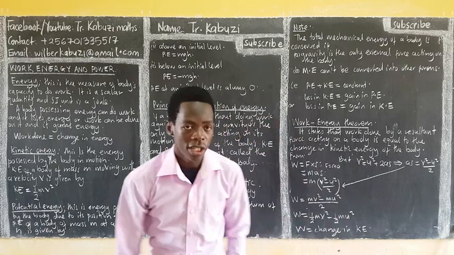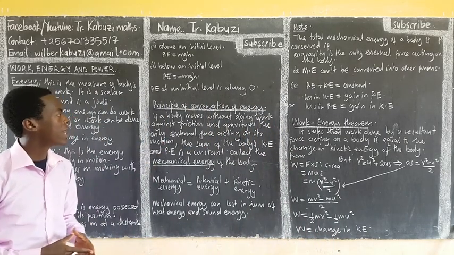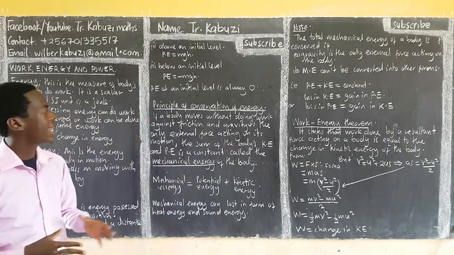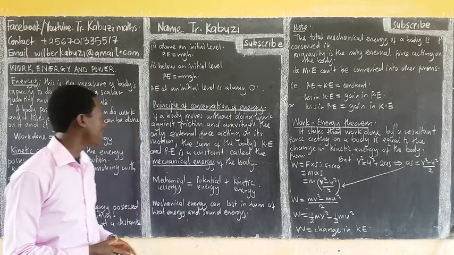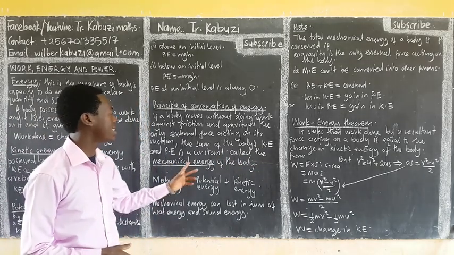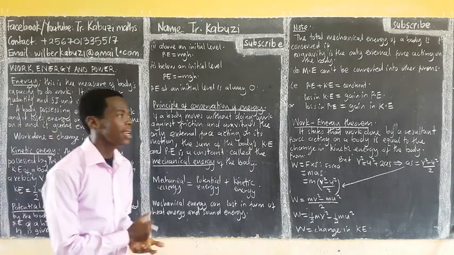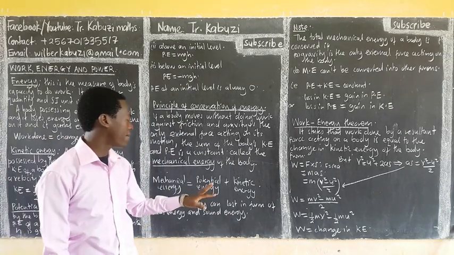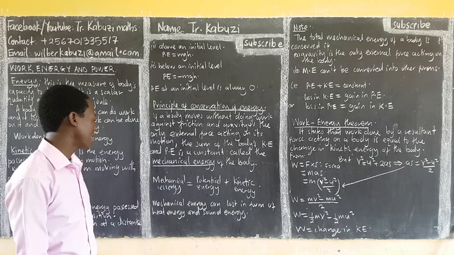Let us now look at conservation of energy. If a body moves without doing work against friction and gravity is the only external force acting on it, the sum of the body's kinetic energy and potential energy is a constant, and that constant is called the mechanical energy of the body. So mechanical energy is the sum of the potential energy plus the kinetic energy.